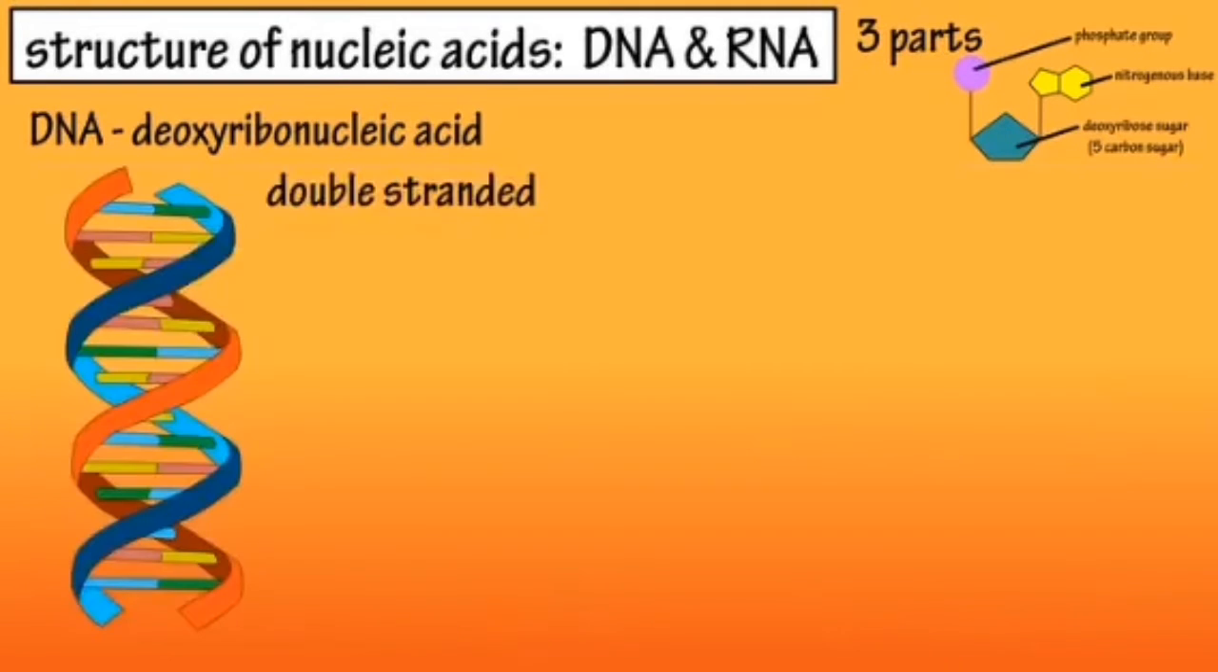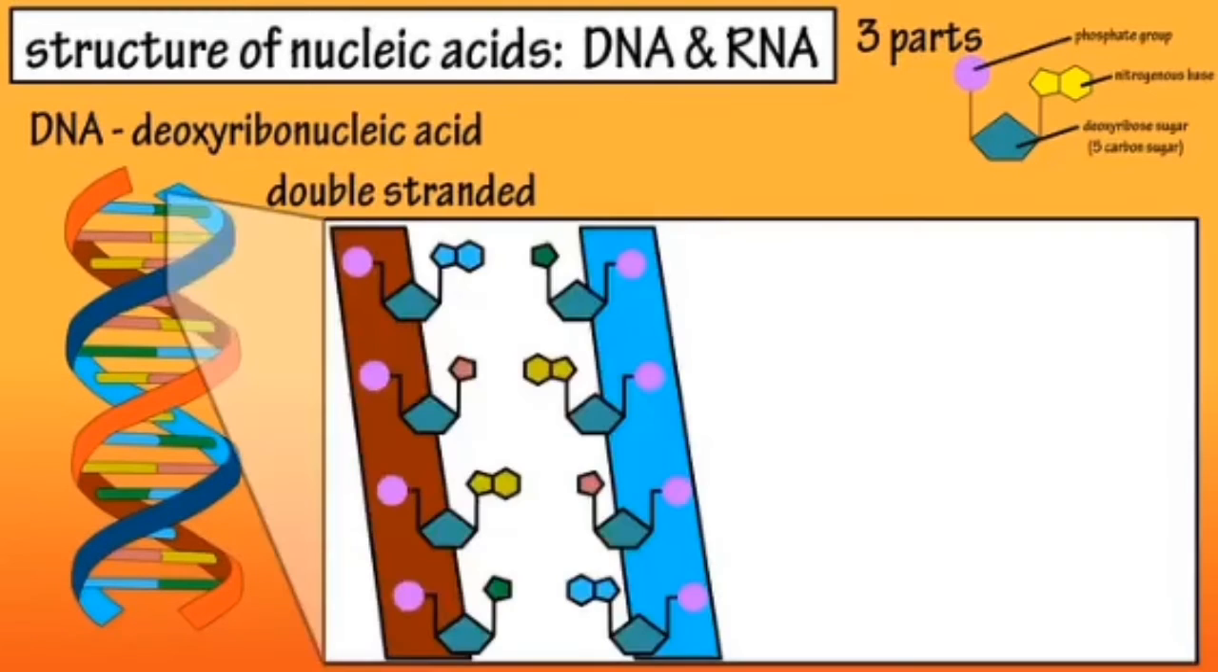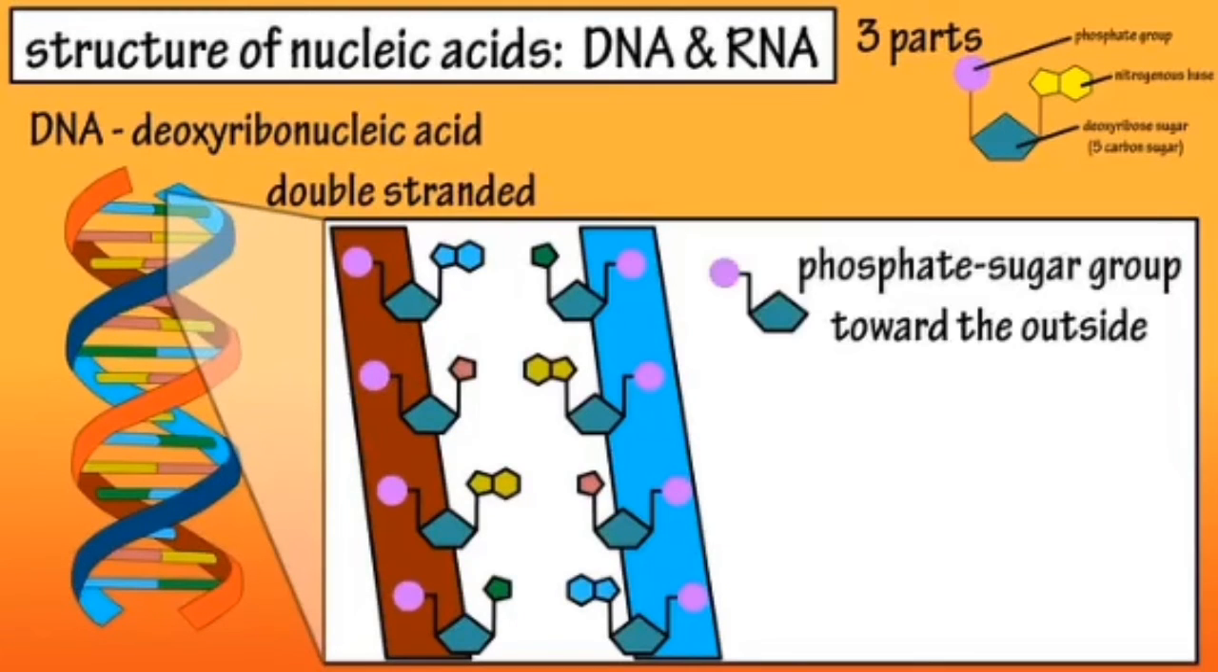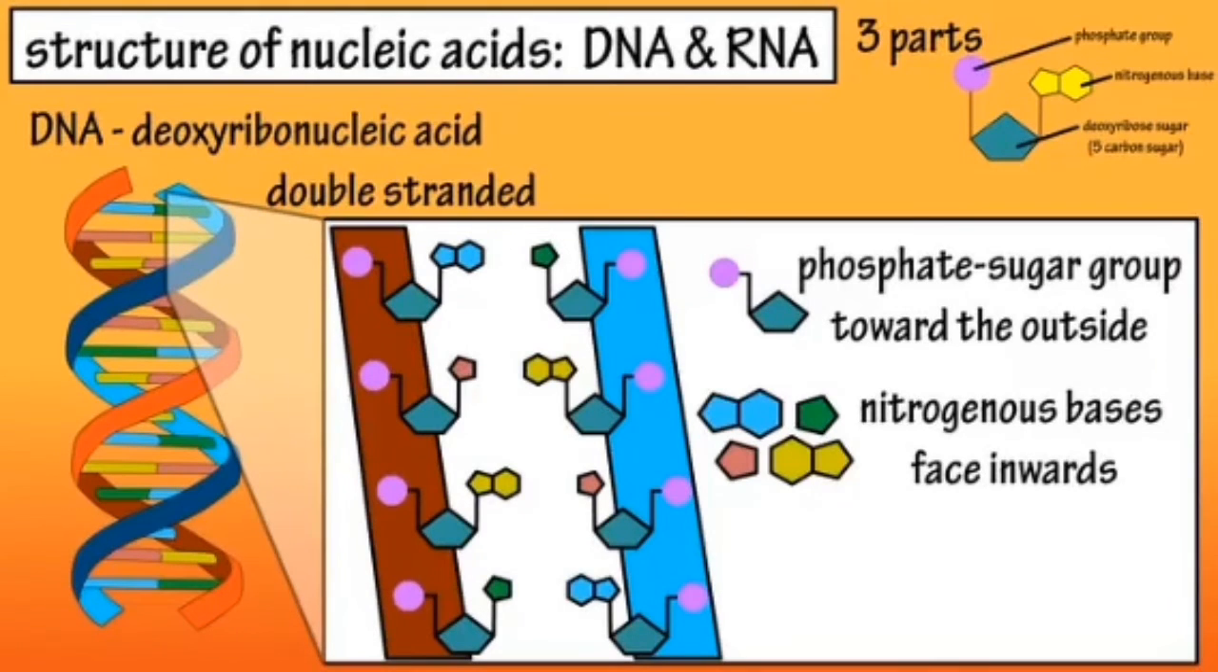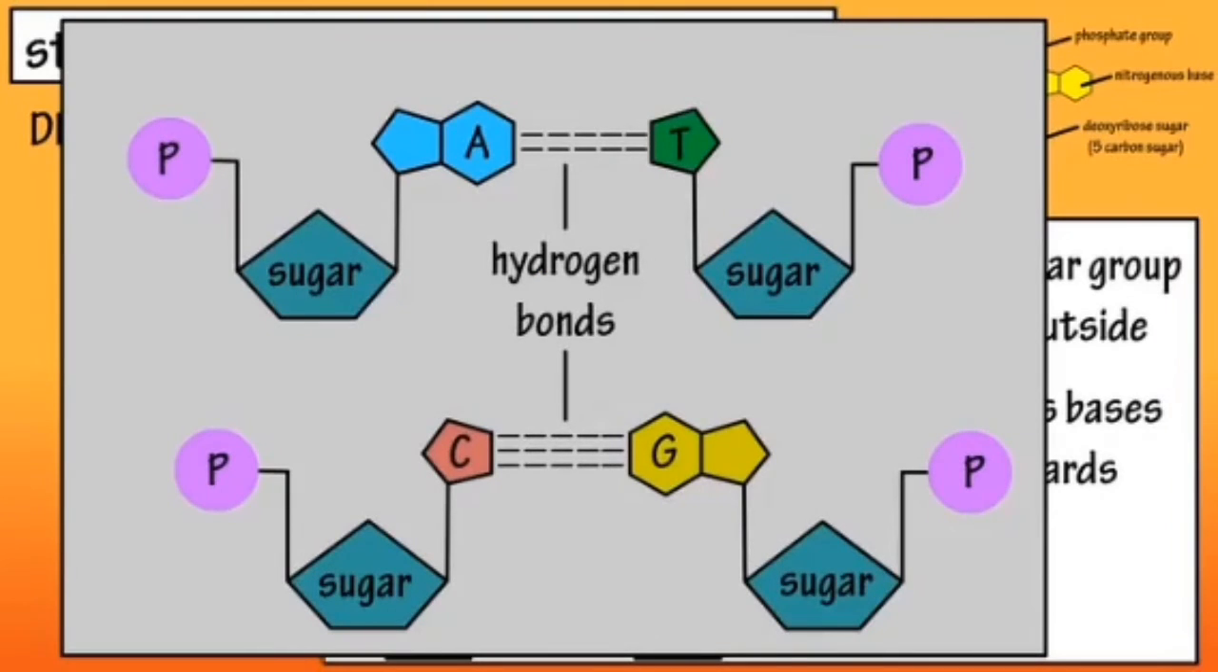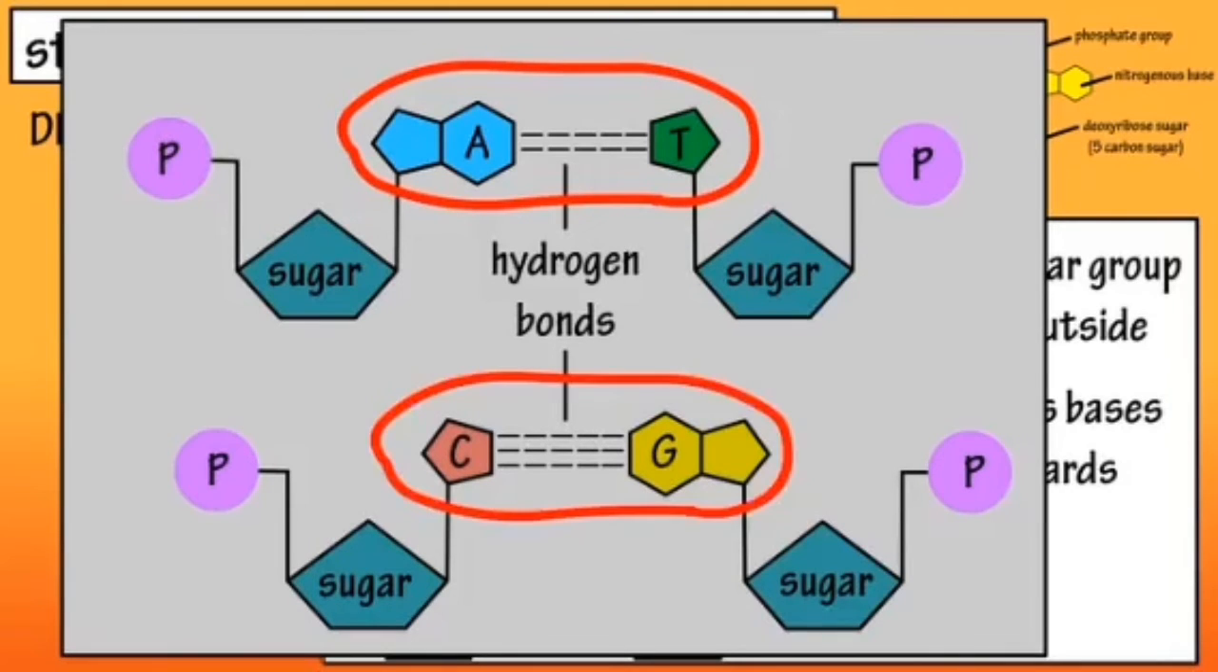DNA is a double-stranded nucleic acid, and its molecules take on a helical formation. Each helical chain has its phosphate sugar group toward the outside, and the nitrogenous bases facing inwards toward the nitrogenous bases of the other chain. Each of the bases on one chain is joined to the base of the other chain through either 2 or 3 hydrogen bonds. Thymine and adenine are joined by 2 hydrogen bonds, and cytosine and guanine are joined by 3 hydrogen bonds. Thymine and adenine are always the base pair, and cytosine and guanine are always the base pair.